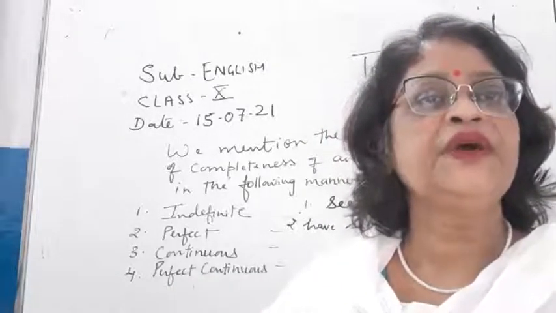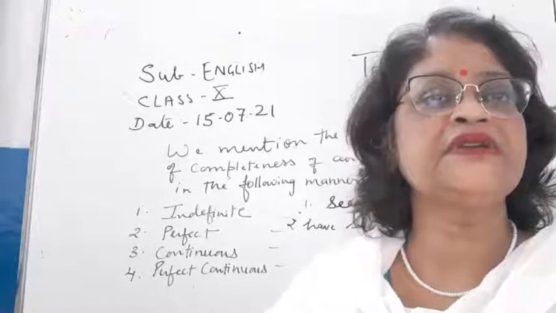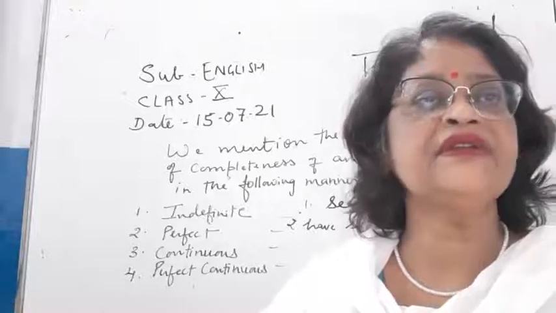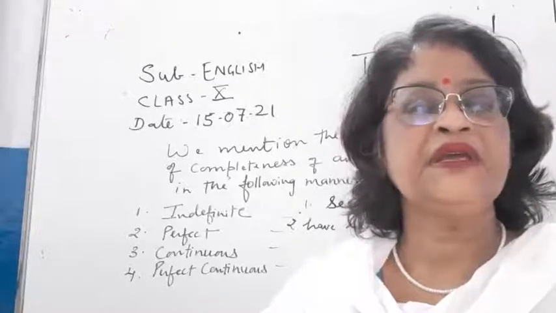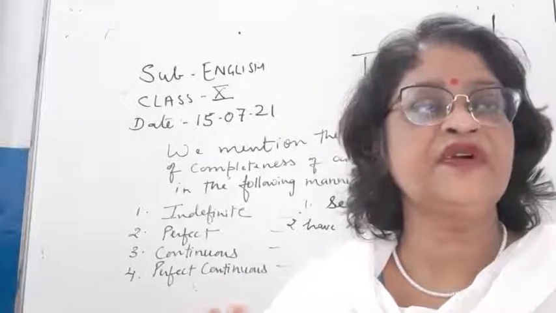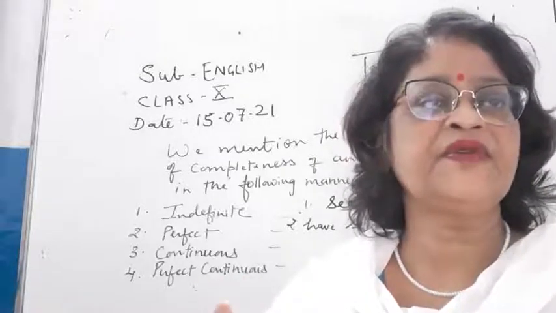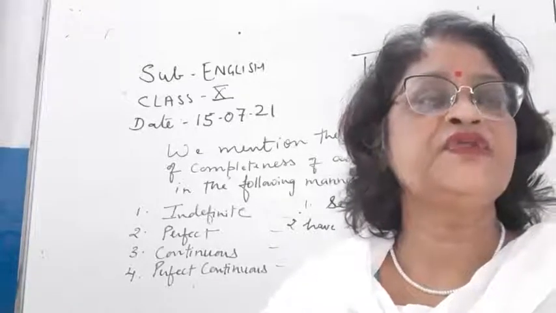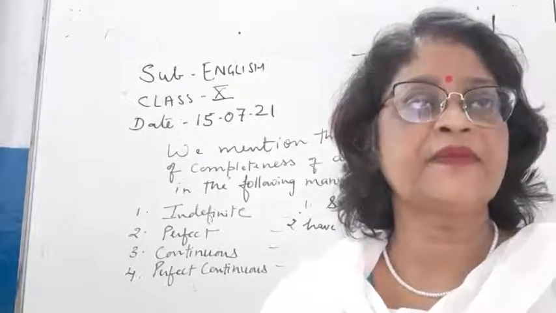We only know that the action has been completed. Like the bell has rung, and we always use the third form of the verb in present perfect. In past perfect or future perfect, we will always use the third form of the verb.